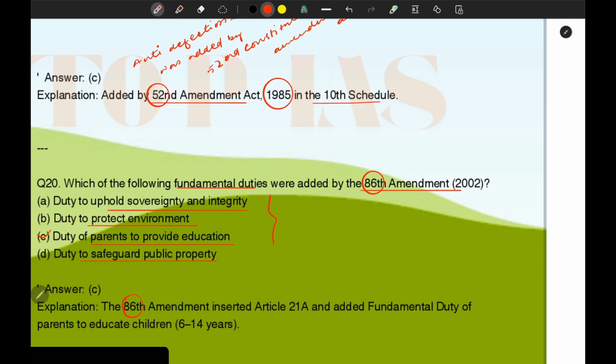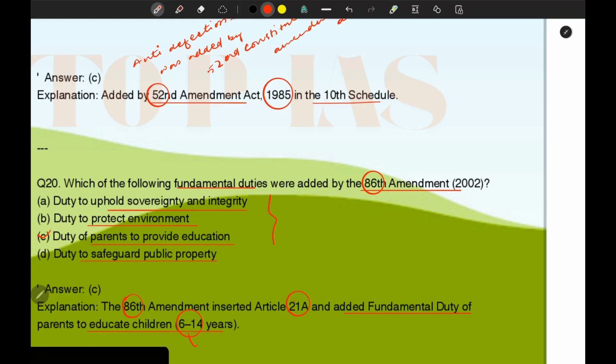The 86th Constitutional Amendment Act inserted Article 21A and added the fundamental duty of parents to educate children aged 6 to 14 years. So this will be the fundamental duty of every parent, that he or she must provide their children primary education, basically for those who belong to this age group of 6 to 14.